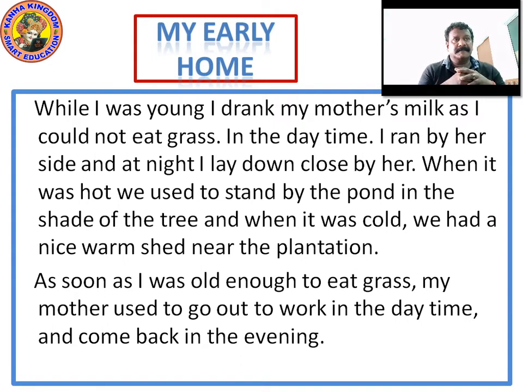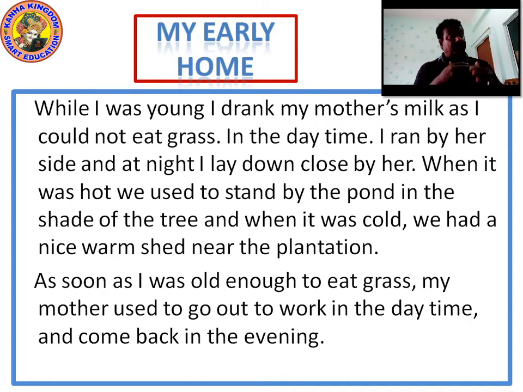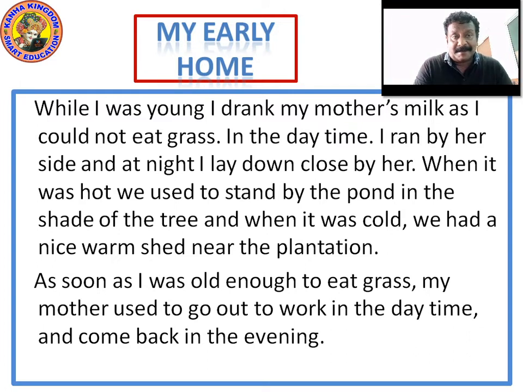When it was hot, we used to stand by the pond in the shade of the tree, and when it was cold, we had a nice warm shed near the plantation. It recollects and narrates that while I was young, I drank my mother's milk. I could not eat grass. Why could she not eat grass? Because it didn't have the teeth which can graze on grass.